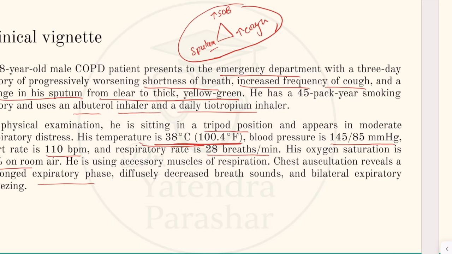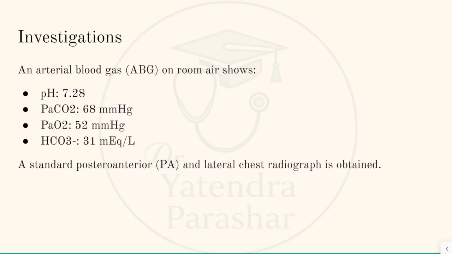Let's see further. Now investigation, ABG showing the pH of 7.28, it is reduced. That means he is having acidosis. PaCO2 is increased, PaO2 is reduced, and bicarbonate is increased.